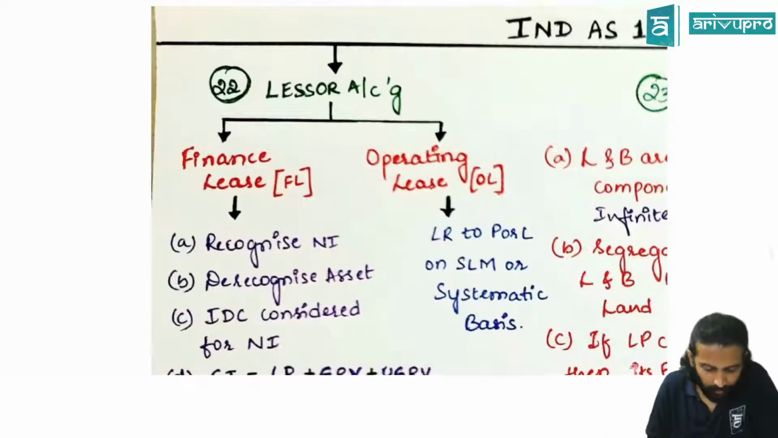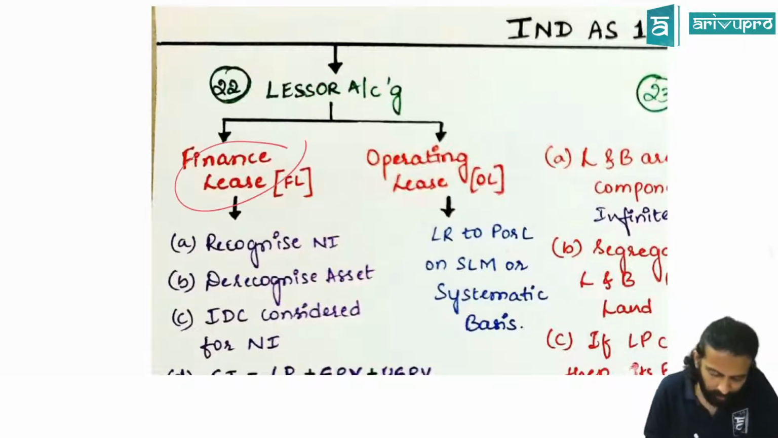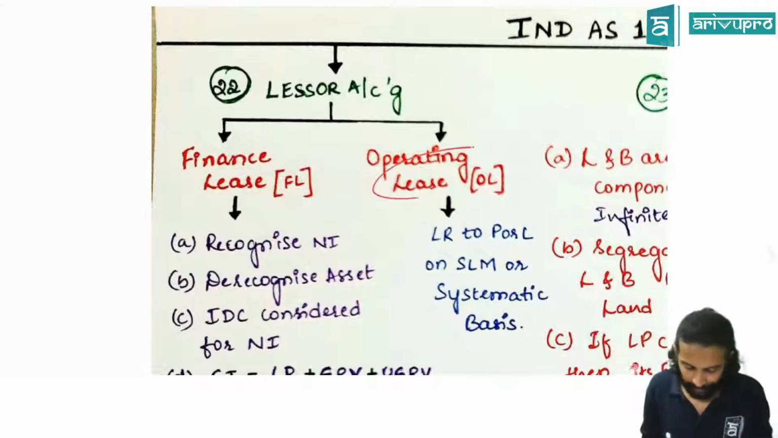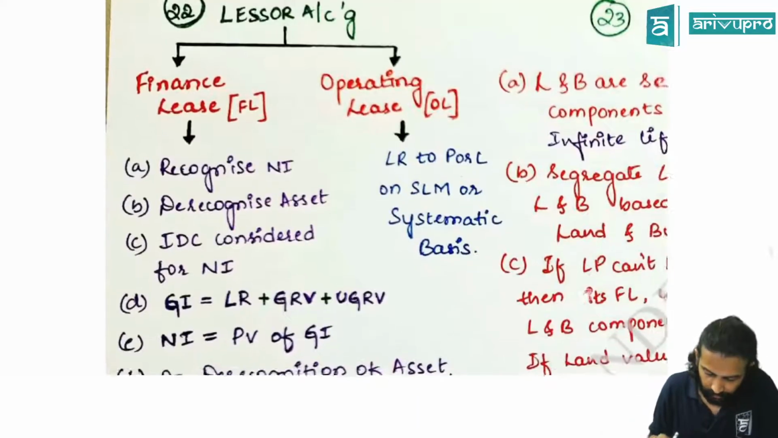Then we went into lessor accounting. The main point for the lessor is that first he has to find out whether it's a finance lease or an operating lease. Finance lease means risk and reward transferred. Operating lease means risk and reward not yet transferred. There are certain indicators given here.